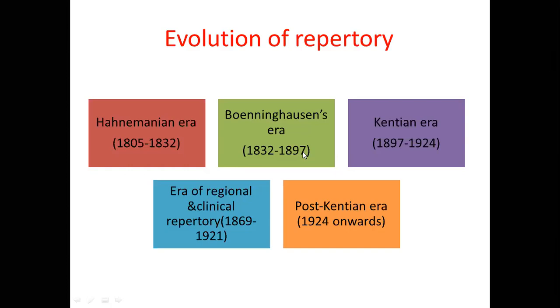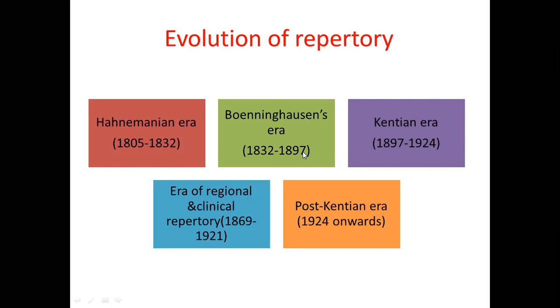There was also the emergence of the Bonnie-Wilson era, but in the last quarter of this era, 1890 is the year where Dr. Kent developed an interest in repertory, and during that time the Bonnie-Wilson era slowly started its downfall.